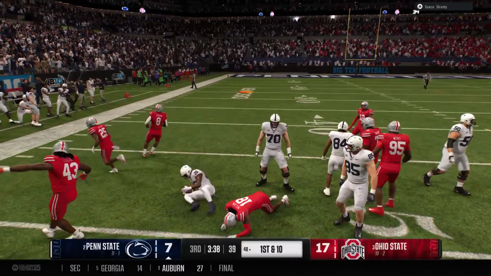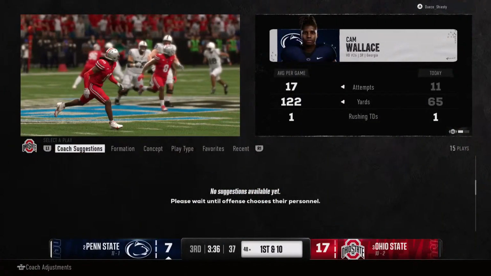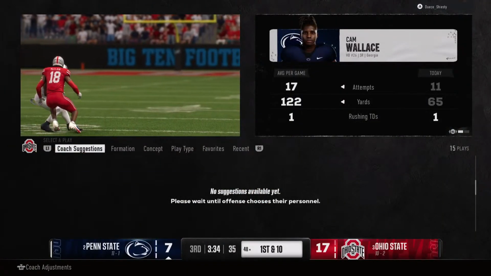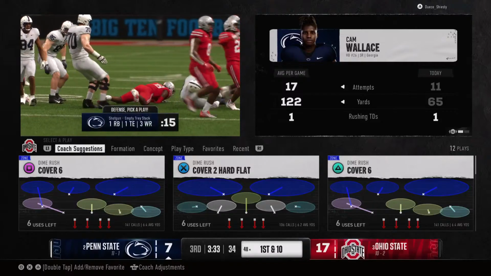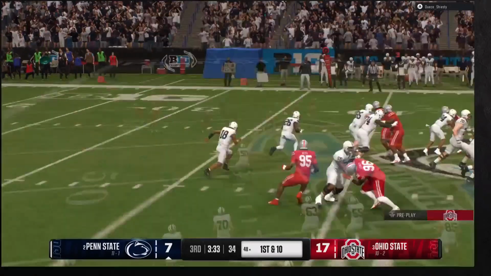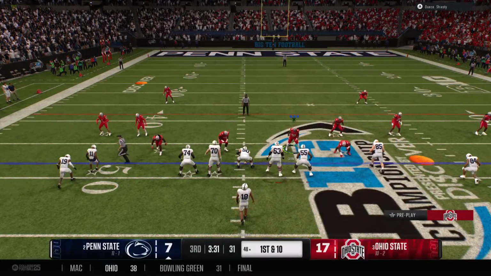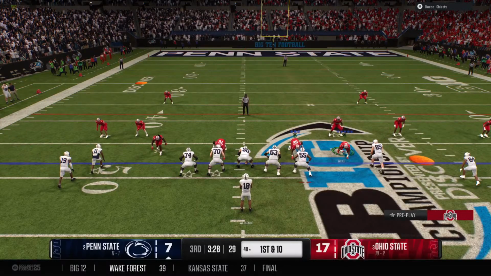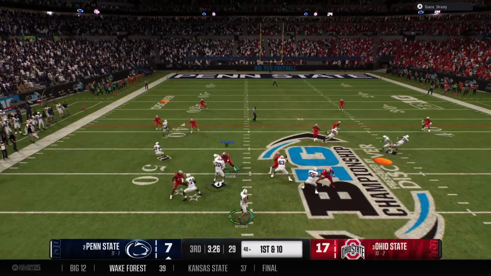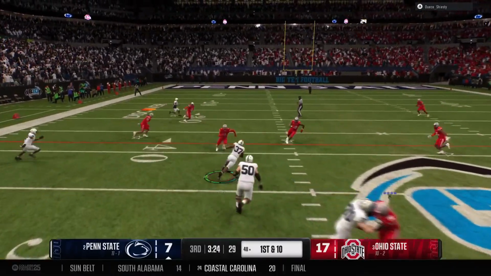Tackled across midfield at the 48, good enough for a first down. Well, that shows you the trust they have in their offensive line in this running game. To get to a 3rd down, just trying to come up with a way to be able to keep this drive alive, keep hope alive that you can come back in this game. You rely on old reliable with that offensive line, and they come through for you.